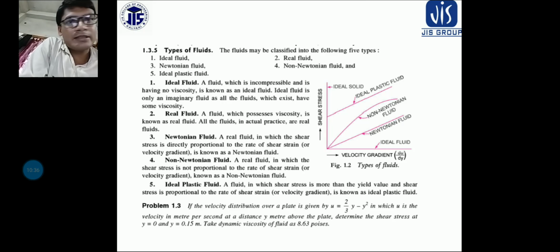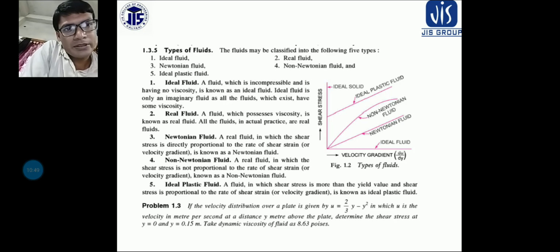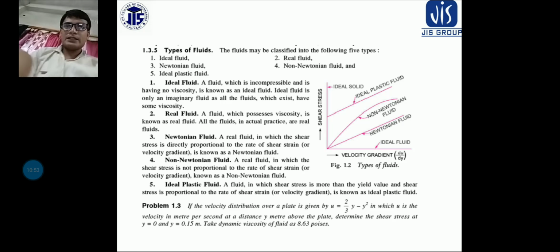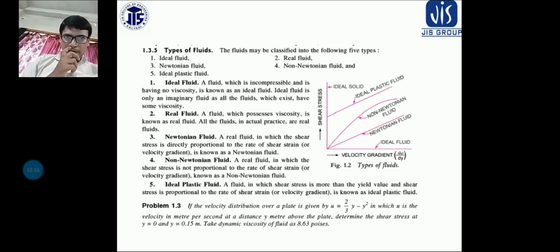An example is toothpaste, initially it is not moving forward. If you apply some force on it, then after that it is allowed to flow. Okay, that means it starts flowing. So I hope it is clear.